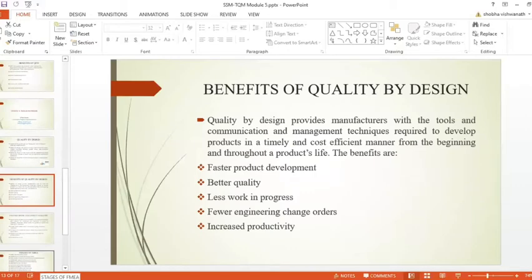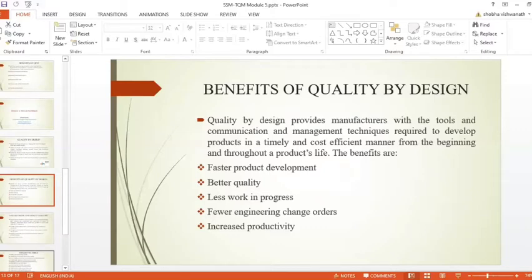So, what are the benefits of quality by design? Quality by design provides manufacturers with the tools, communication, and management techniques required to develop products in a timely and cost-efficient manner from the beginning and throughout a product line. So many benefits can be recorded by companies that have implemented this technique. The benefits are